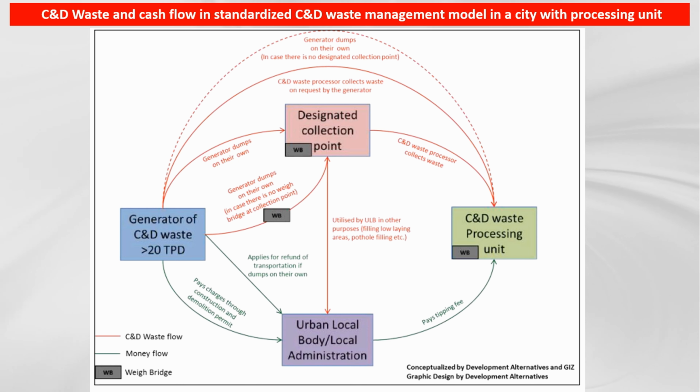After paying this fee to the urban local body as per TIFAC rules, the waste generator either directly sends their C&D waste to the C&D waste processing units, or the processing units collect the C&D waste generated from the waste generators' projects. After collection at the processing units, the recycler or vendor processes this C&D waste into useful products, and the ULB or local body pays the tipping fee to the C&D waste recyclers.